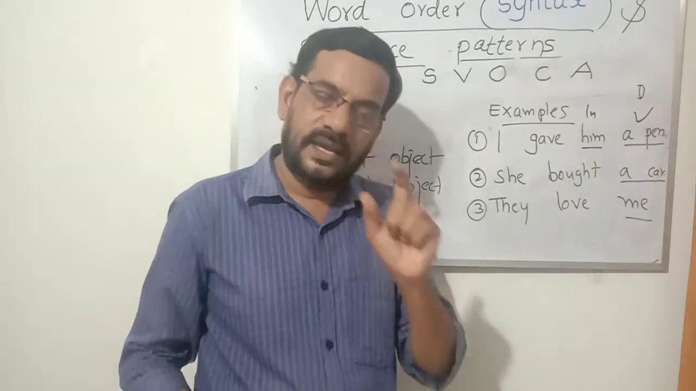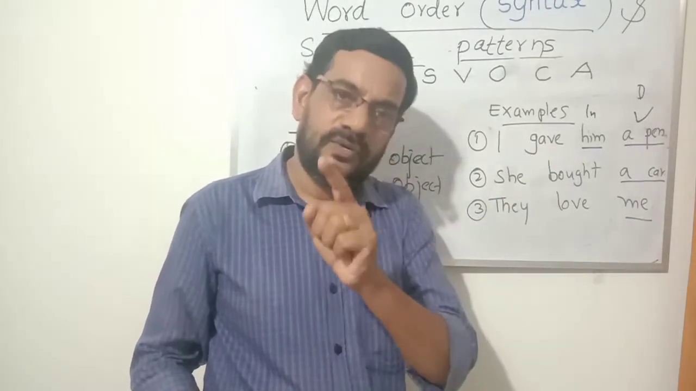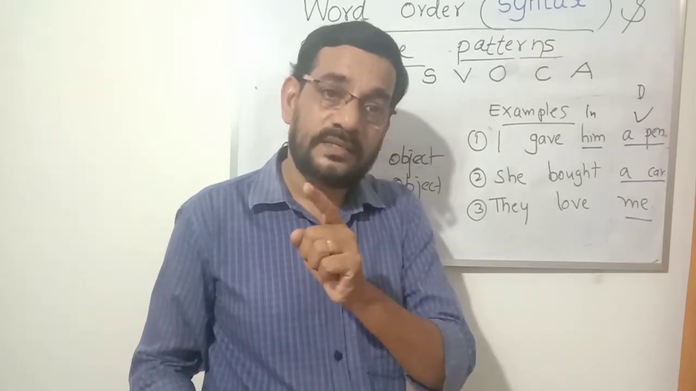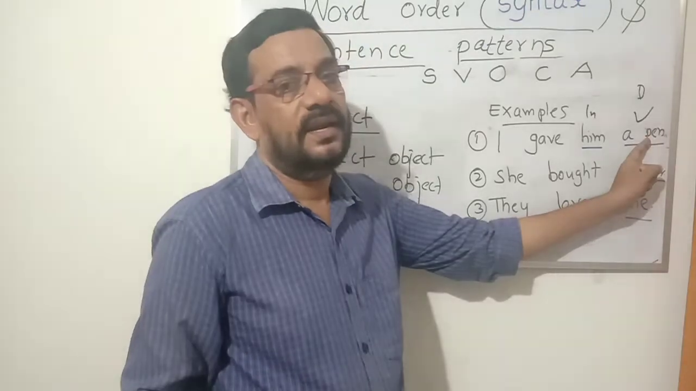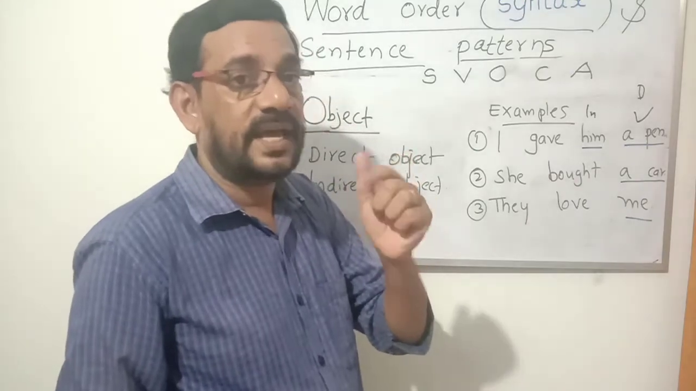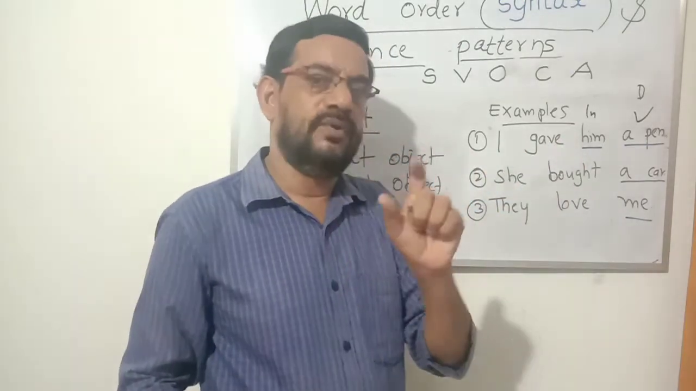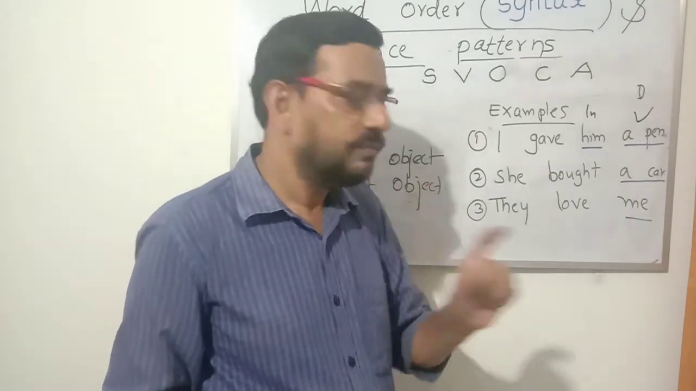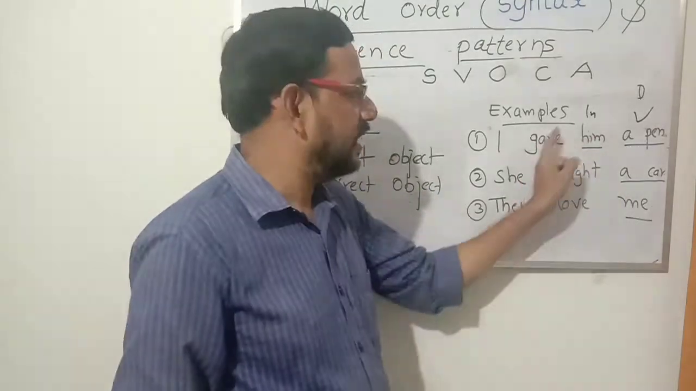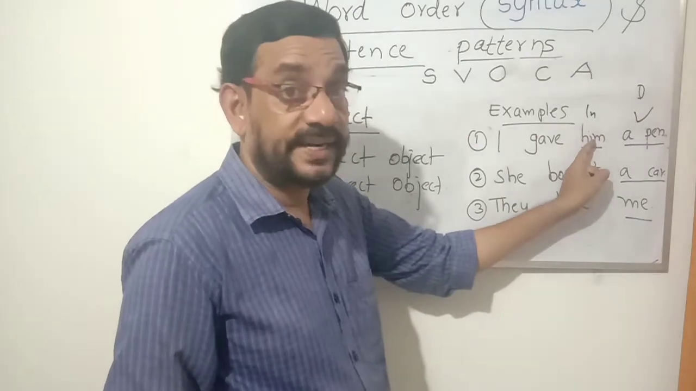What? I gave what? What you gave? Or what did you give? A pen. So the answer of what is a direct object. I gave him. Whom? Or to whom you gave? To whom you gave? Him you gave. I gave him. That is indirect object.